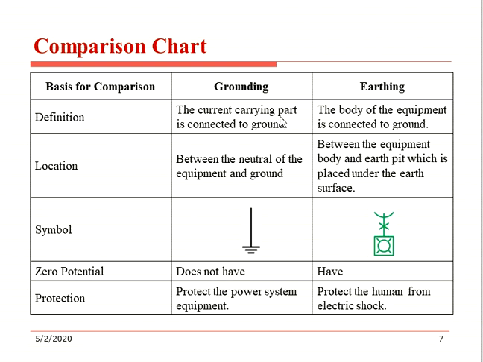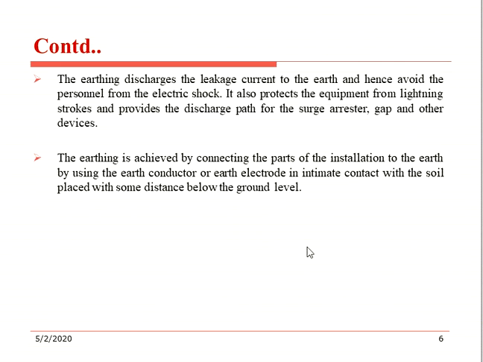Definition: in grounding the current carrying part is connected to the ground, in earthing the body of the equipment is connected to the ground. The connection in grounding is between the neutral of the equipment and ground, and the earthing is between the equipment body and the earth, which is placed under the earth surface. The symbols of grounding and earthing are shown in the diagram. Zero potential: grounding does not have it, but earthing has it. Protection: grounding protects the power system equipment, earthing protects humans from electrical shock.